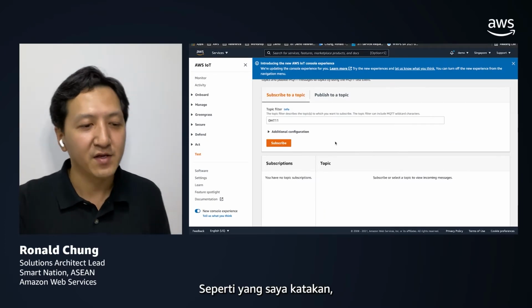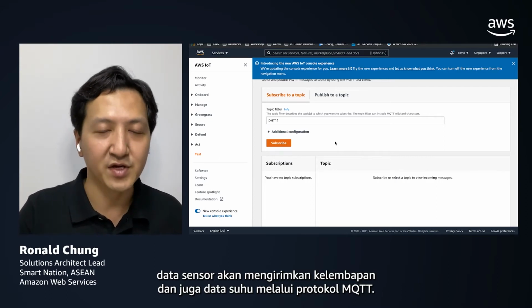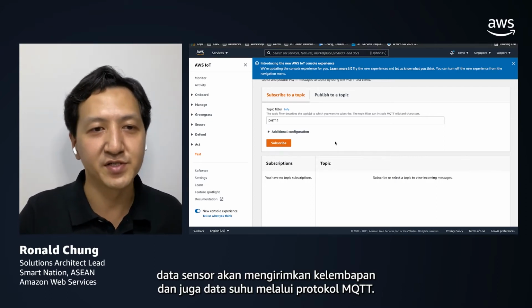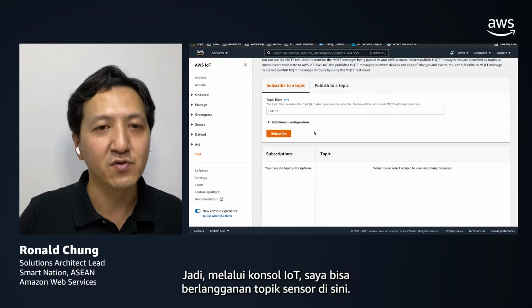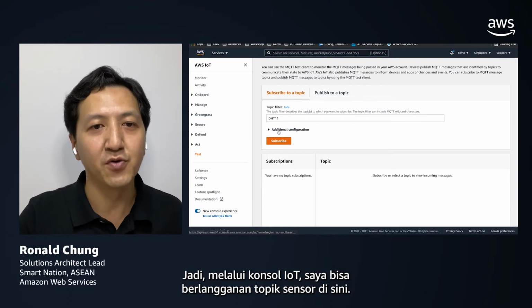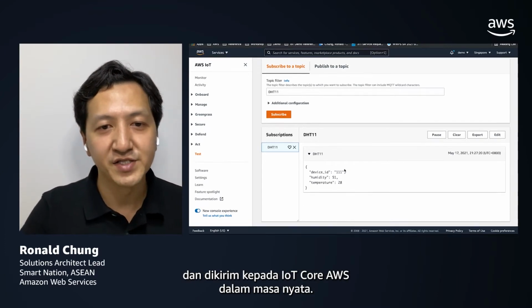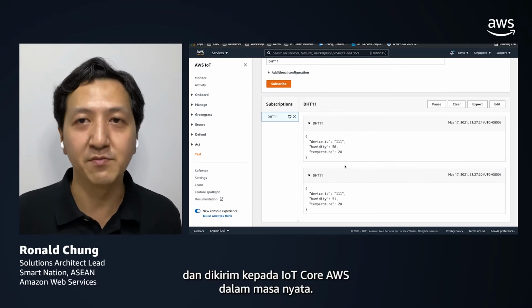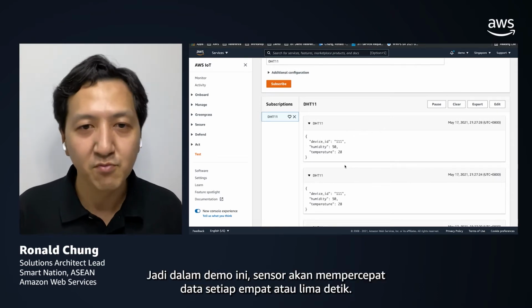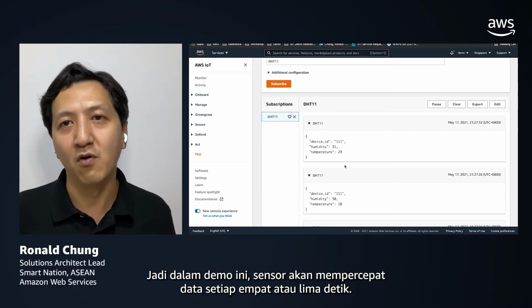As I have said, the sensor will send the humidity as well as the temperature data through the MQTT protocol. Through this IoT console, I can simply subscribe to the sensor topic here, and then you can see that the data is actually being populated and sent to AWS IoT Core in a real-time manner. In this particular demo, the sensor will spit out the data every 4 or 5 seconds.